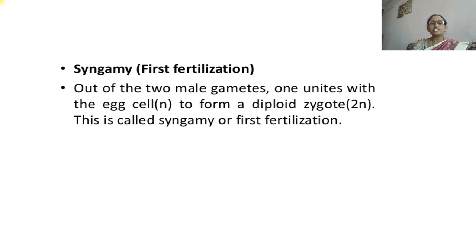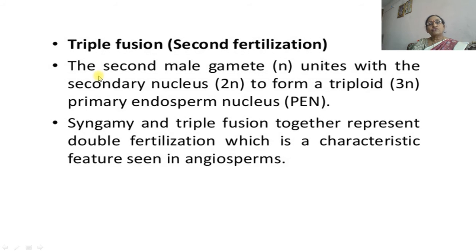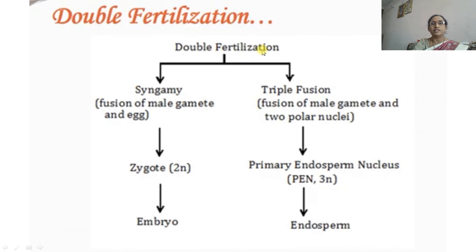The first fertilization means the first male gamete, when it fuses with the egg, it is called first fertilization, or syngamy. Then when the second male gamete unites with the secondary nucleus, which is diploid in nature, to form the triploid or 3N primary endosperm nucleus, it is called second fertilization, or triple fusion.